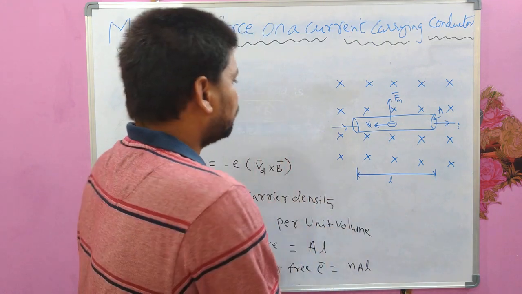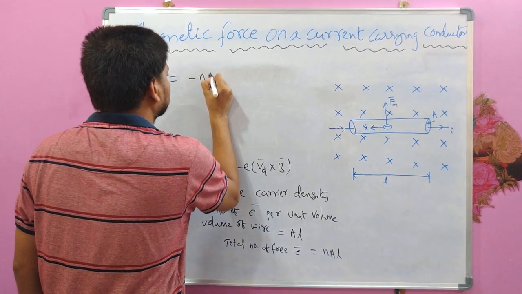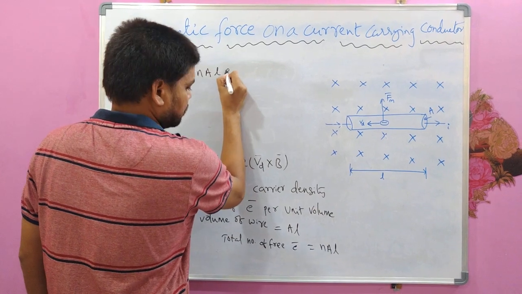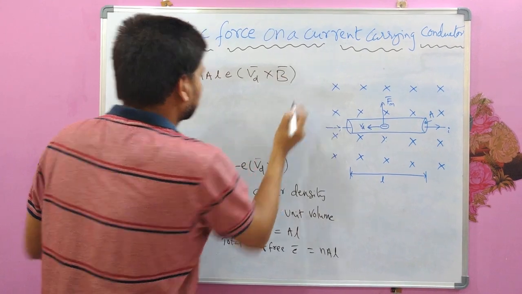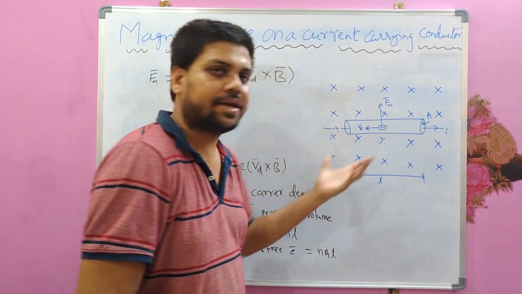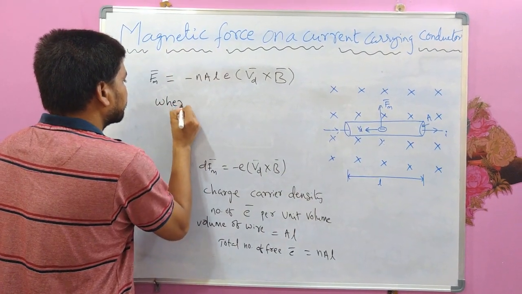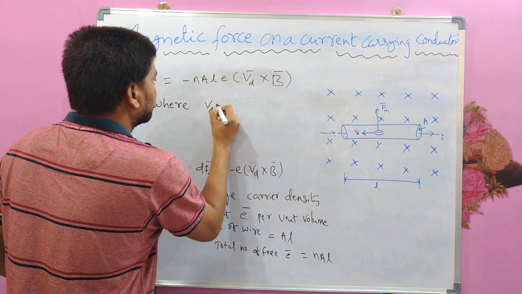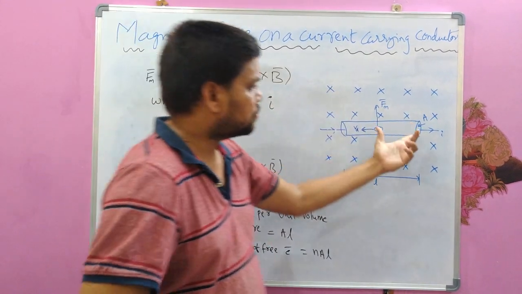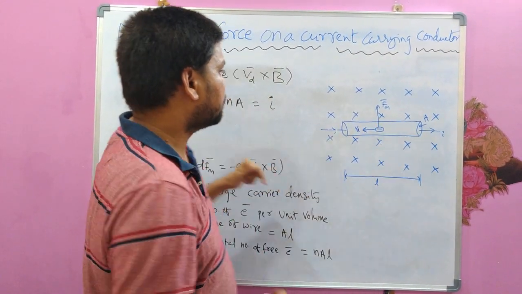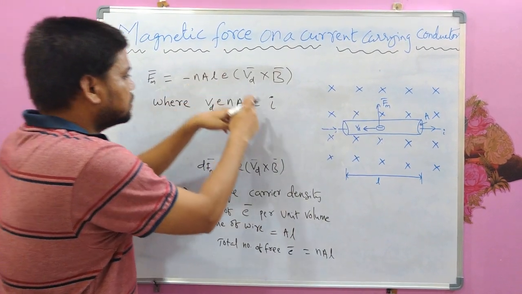So hence the force acting on this wire would be this. This is the force acting on the current carrying wire placed in a uniform magnetic field, where I is the current flowing through this current carrying conductor placed in the magnetic field.